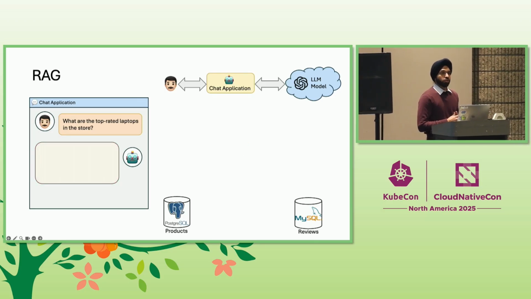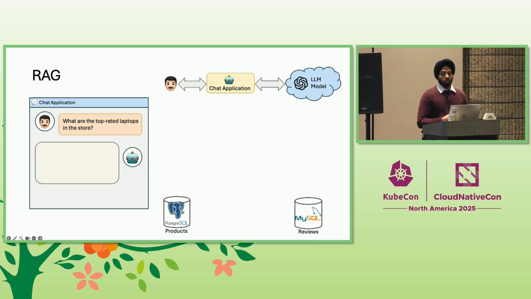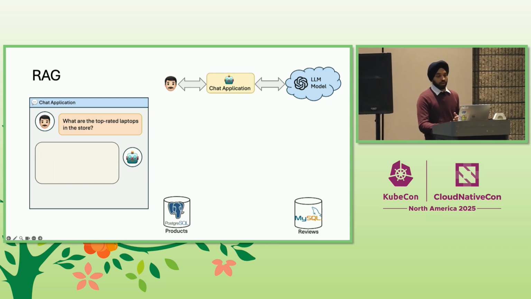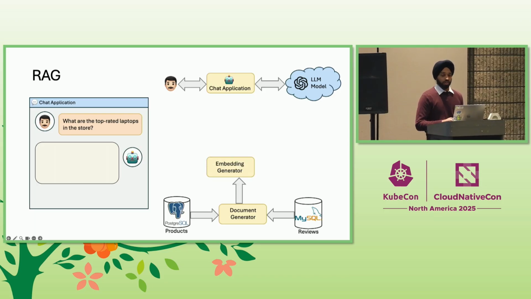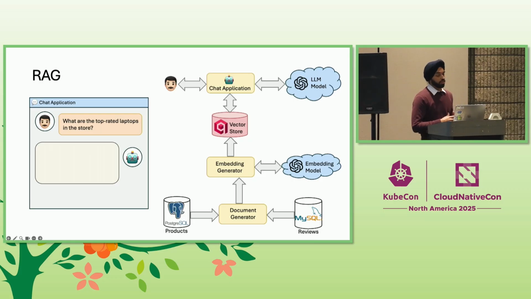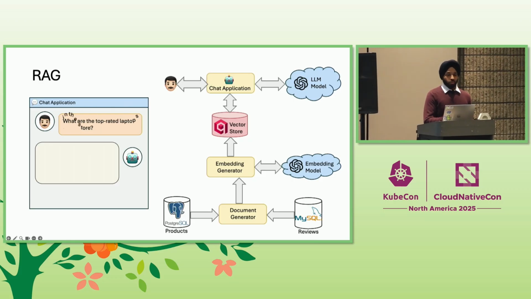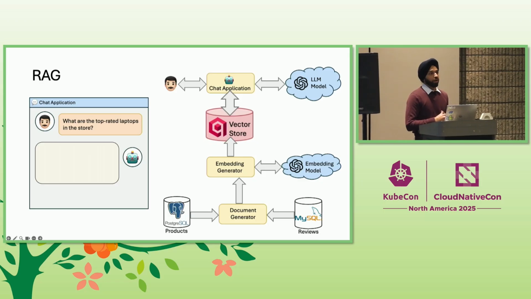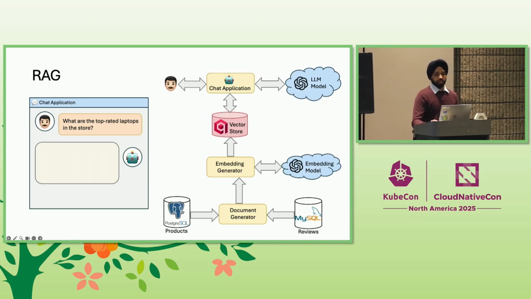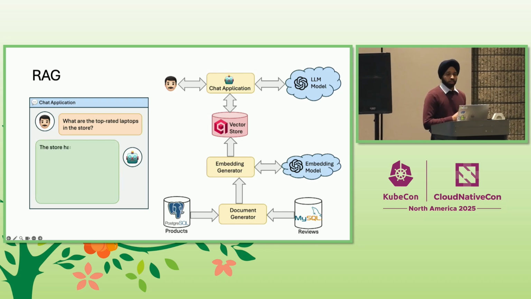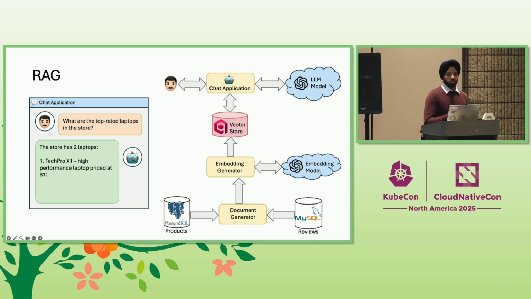A common pattern in use today is retrieval augmented generation, or RAG, where we first join the data from our sources and generate text documents from that, and then feed those documents into an embedding generator, which uses another AI model to convert the text's meaning into numerical vectors. And finally, those vectors are loaded into a vector database like Qdrant, and that serves as a knowledge base for the chat application. Now, when the user asks the question, the app would first query the vector store to find the most relevant documents, which are then sent along with the user's question to the model. And that is what allows the model to give an accurate data-driven answer containing information from both the microservices.